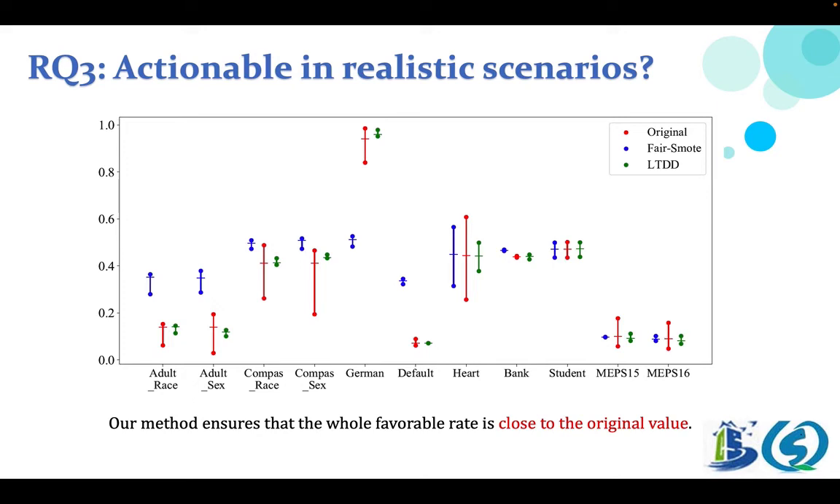In 10 out of 11 cases, the way that LTDD improves fairness is to increase the favorable rate of non-privileged classes and to reduce the favorable rate of privileged classes, so that the whole favorable rate is very close to the original value, while Fairway tries to increase the favorable rate of privileged and non-privileged classes, resulting in a significant increase of the whole favorable rate. This means that the implementation of Fairway needs much more social resources.